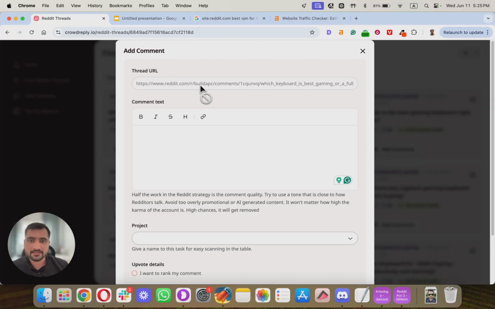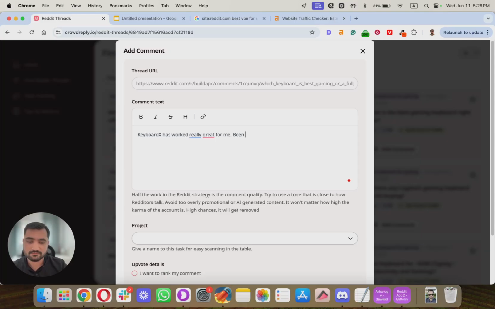So I can simply just click on add comment and I can say, hey, let's just do, Keyboard X. I don't know, this is the brand that we're trying to promote. Keyboard X has worked really great for me, been using it 3 years now.